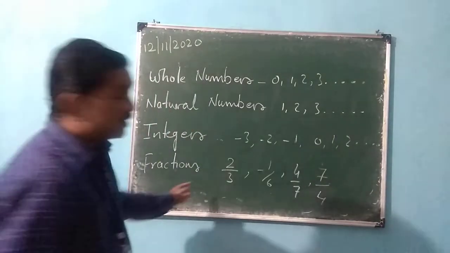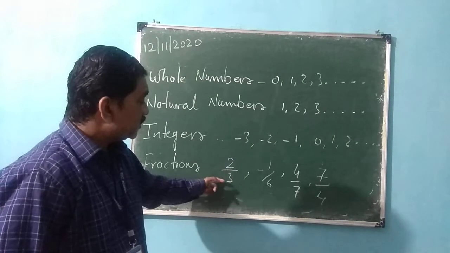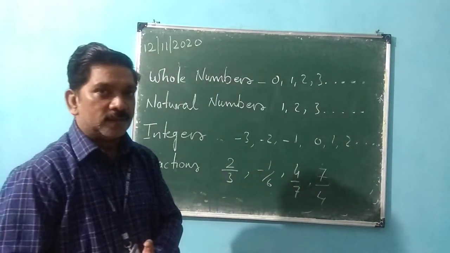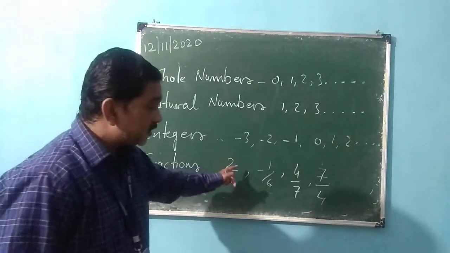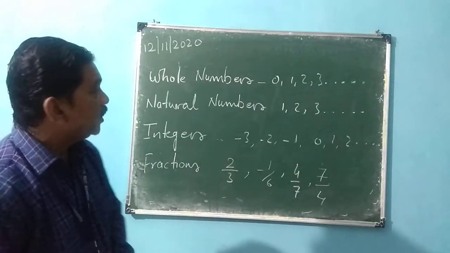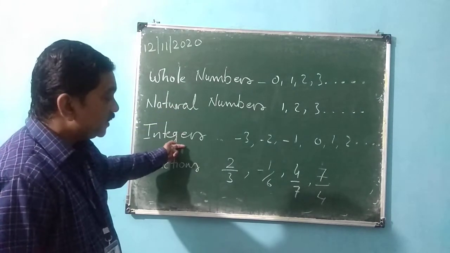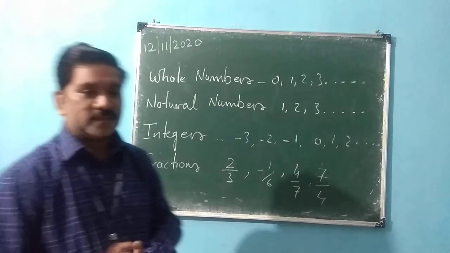They all come under fractions. This is a proper fraction and this is an improper fraction. So fractions are of two types: proper fraction and improper fraction. So we understood what are whole numbers, natural numbers, integers, and fractions.